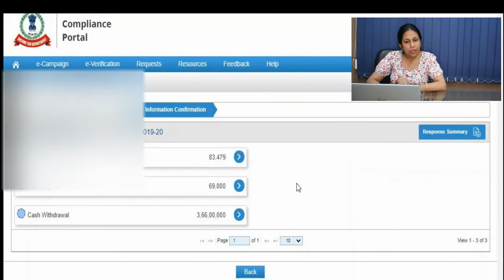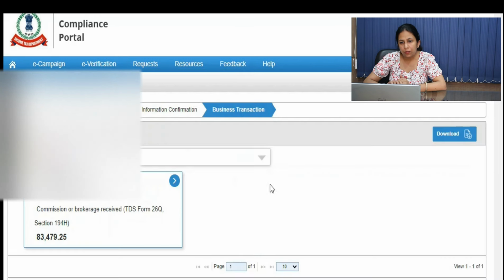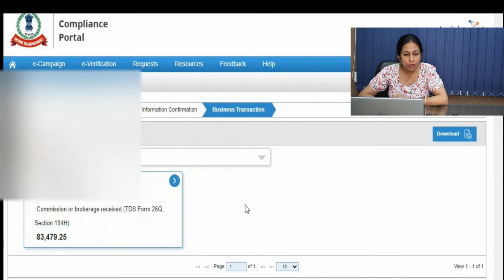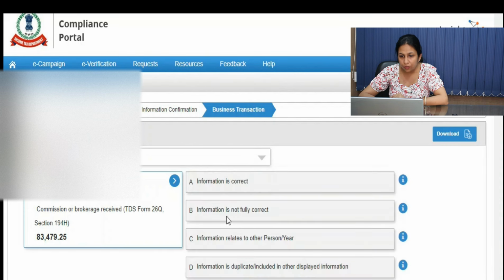Okay. Now, as you can see, in this particular case we have three things: business transaction, cash deposit, and cash withdrawal, and all of them are tracked by the department. In business transaction, you have to click here. If you received this much of business transaction from this person, then you can select information is correct. If it's wrong, then you have to select information is denied and then submit.